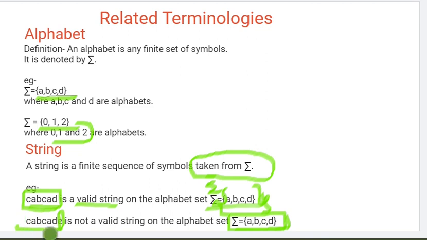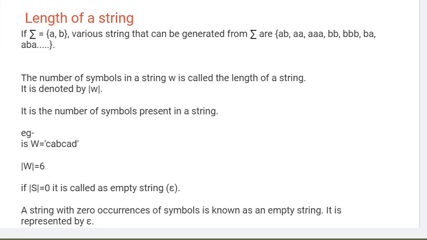Because of the presence of E, it is not a valid string with respect to the alphabet set A, B, C, D. So these are the things we need to take care of. That's why we are seeing these terminologies in this video.